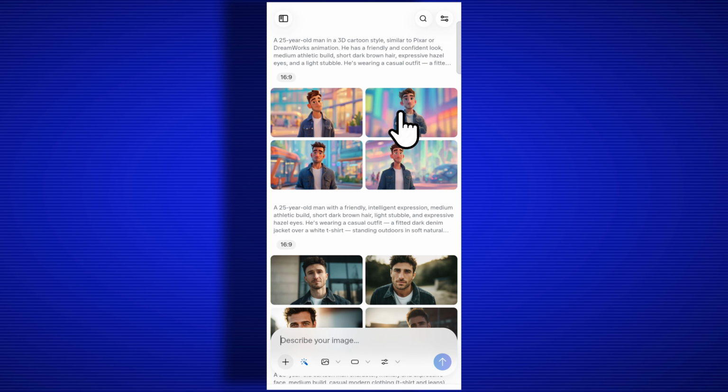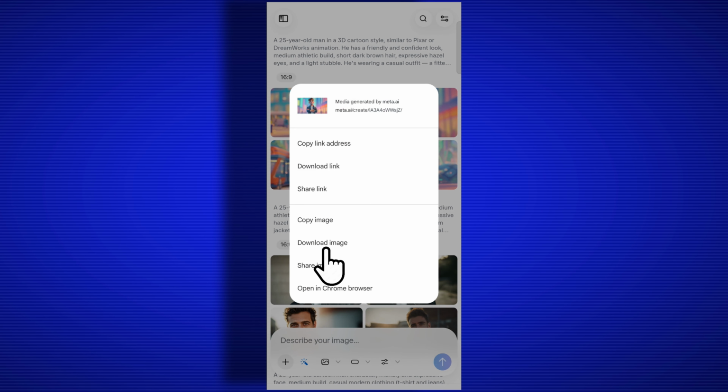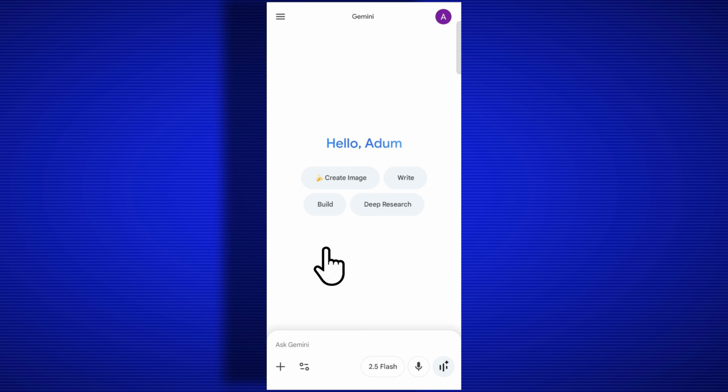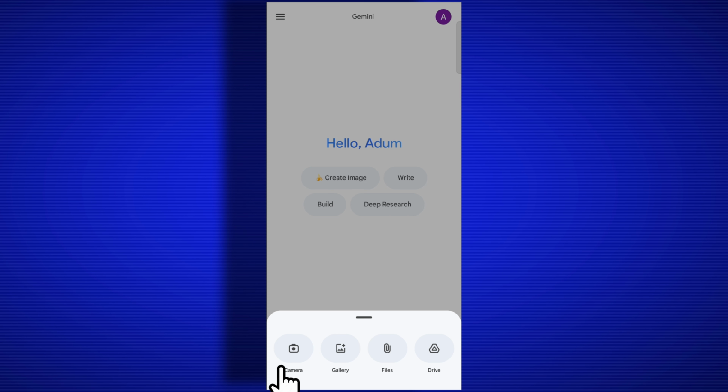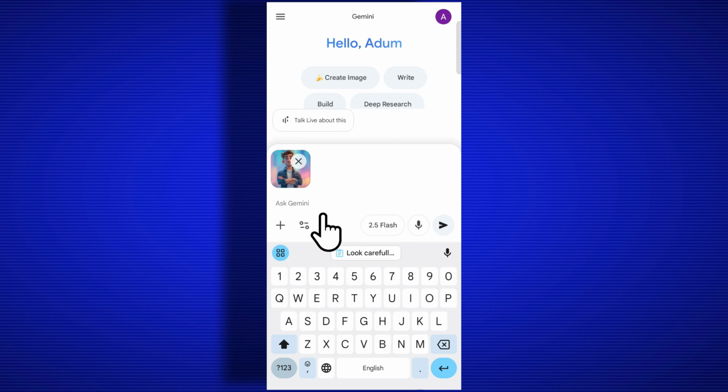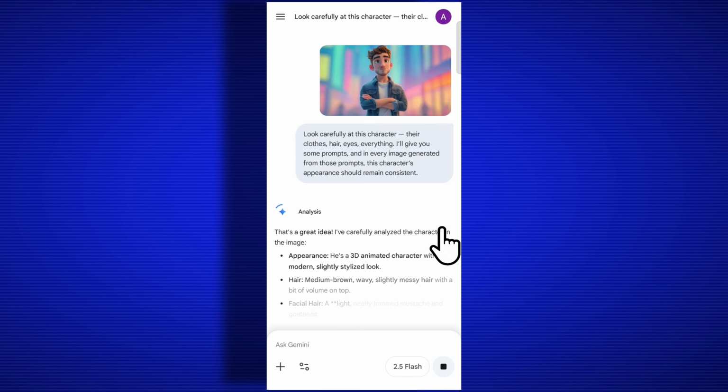So whichever character we like, we'll press and hold on it, click on the download option and download it. Now we'll open Google Gemini, click on the plus icon there, upload the photo of our character, paste this prompt and press enter. Google Gemini will carefully analyze and understand our character.